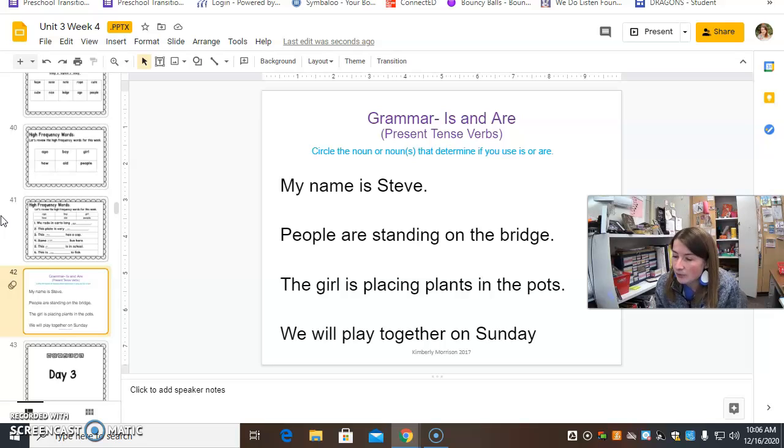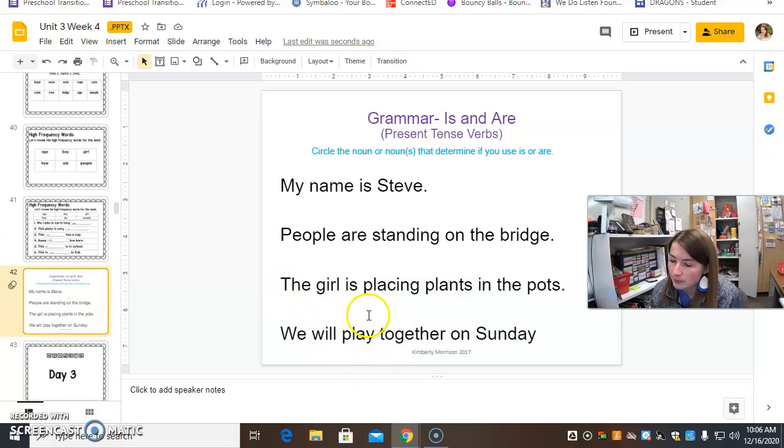Okay. People are standing on the bridge. Is or are? We used are. Very good. But why did we use are? We used are because we're talking about a group. That noun is people. People is what we're talking about, and it's more than one. It's plural.